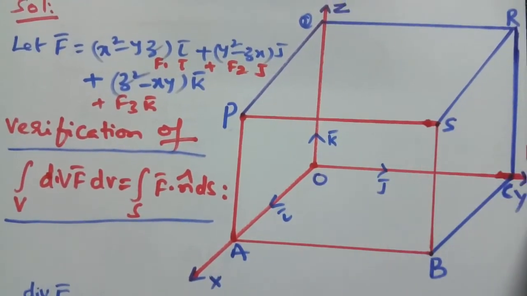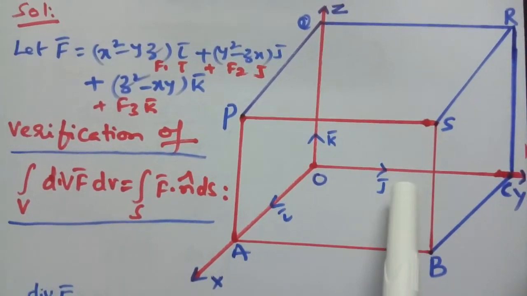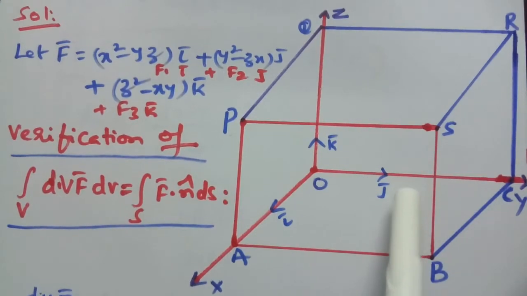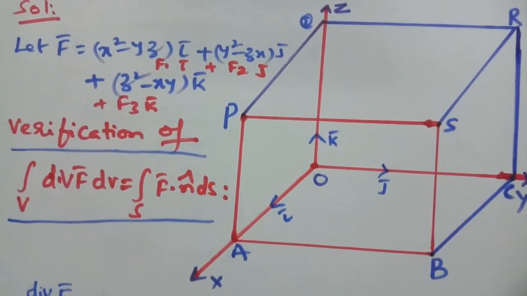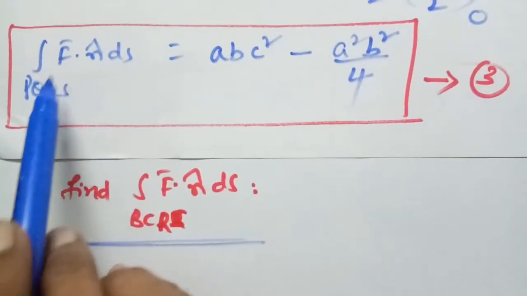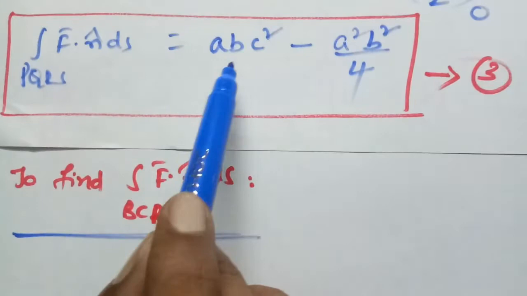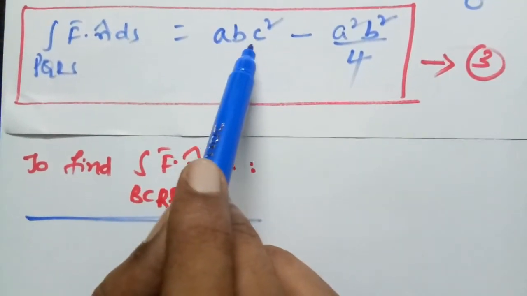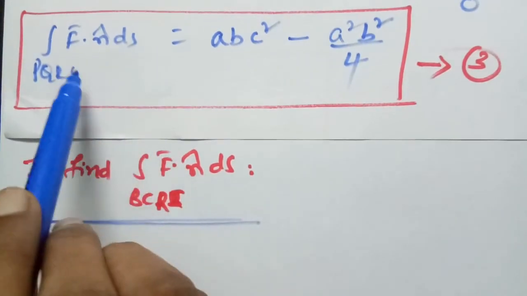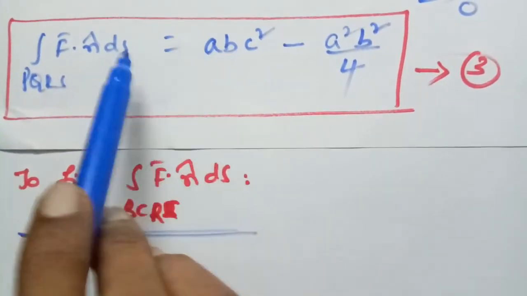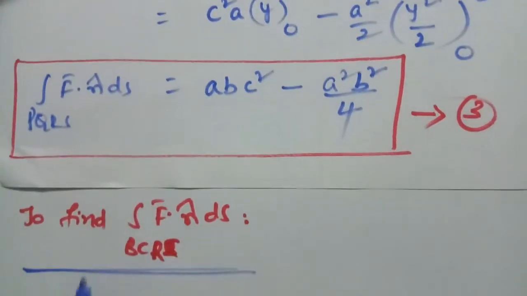Therefore, the unit outward drawn normal to this surface is positive j cap. Integration of f bar dot n cap ds along PQRS, we got abc square minus a square b square by 4. For that face, the z-axis is the perpendicular. In that case, we got this one.